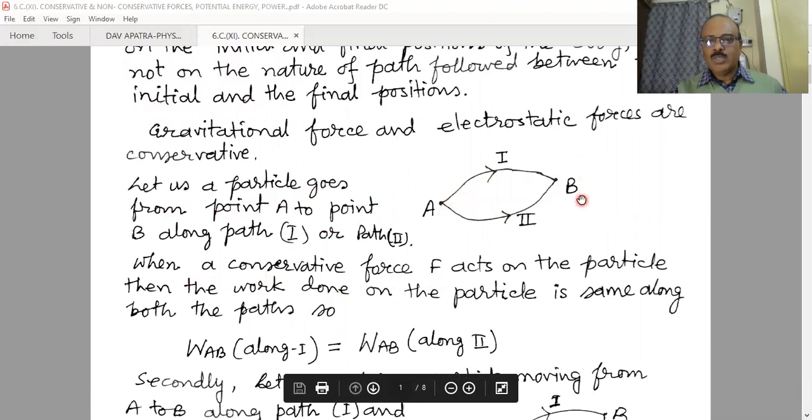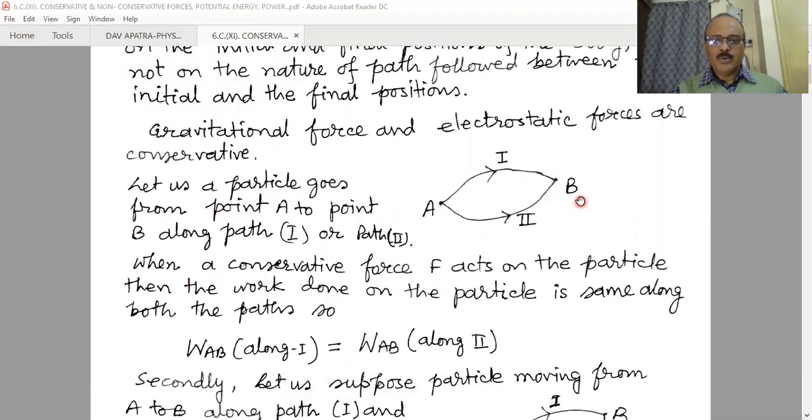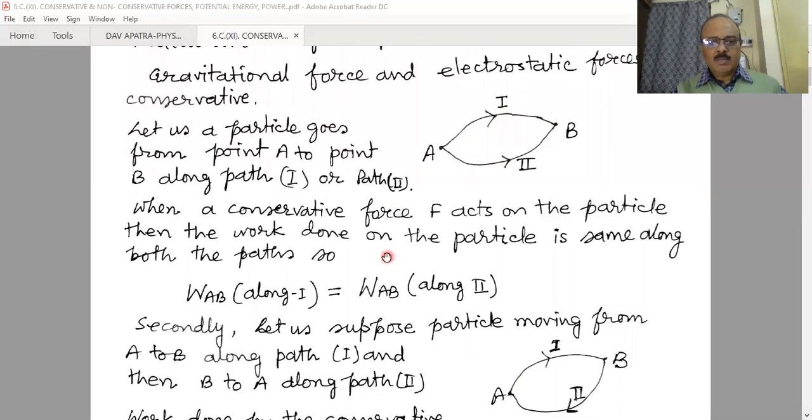If the force involved here is conservative in nature, then work done to go from point A to point B in path 1 or in path 2 will be the same in both cases. That means W_AB along path 1 equals W_AB along path 2.